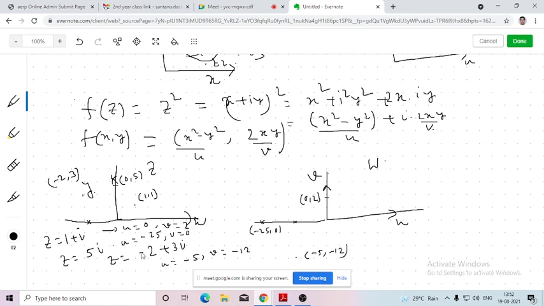So in that way I can take any arbitrary value of z here in the z Argand plane, and corresponding to that, by virtue of this function, I will be getting points here. If I join them, this is the locus, and if I join their images here, this will be the locus. This is arbitrary because this curve can join these points via many paths, so I am just taking this arbitrarily. The more points I take, the more appropriate it will be. Here the independent variables I am taking along this path, that is a two-dimensional curve. Corresponding to that curve, by virtue of that function, I am getting its image as this curve.